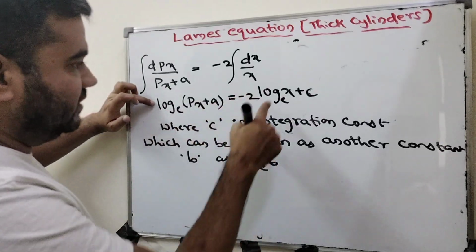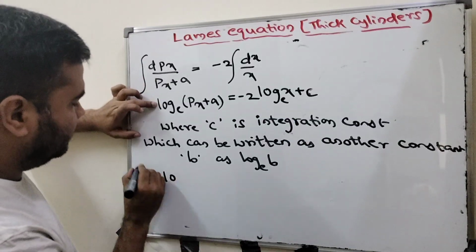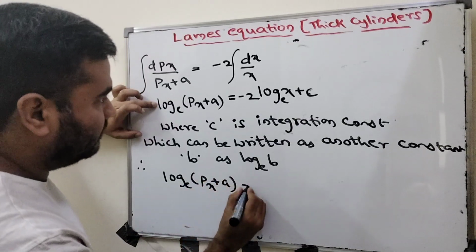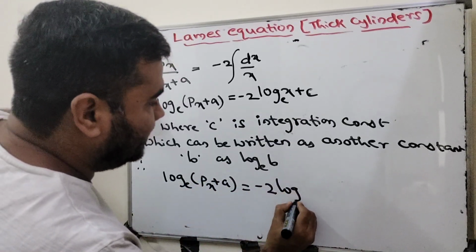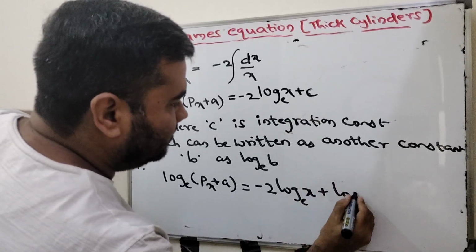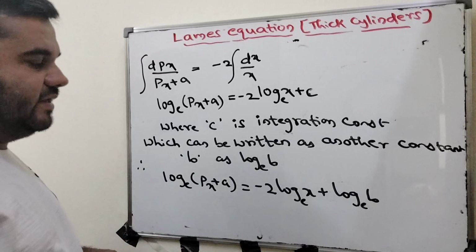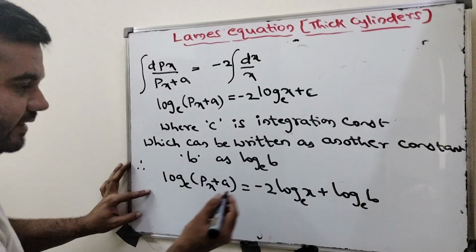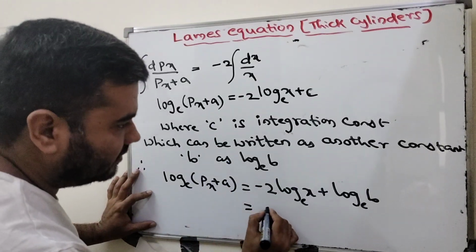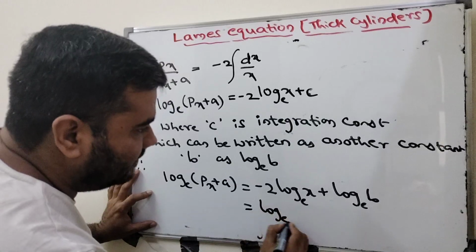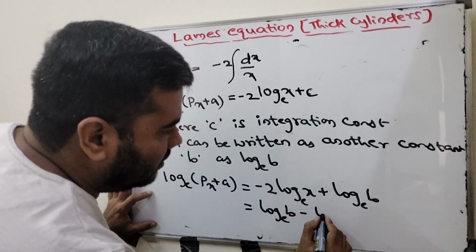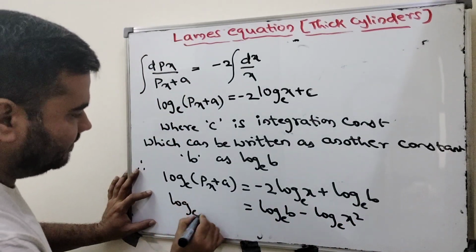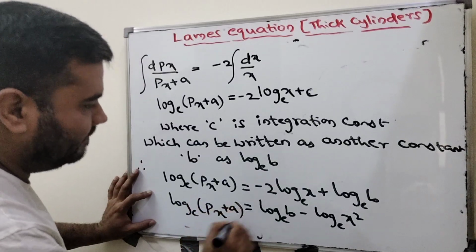Now how does the equation look? Log to the base e of (p_x plus a) equals minus 2 into log to the base e x plus log to the base e b. This will be equal to log to the base e b minus log to the base e x square. Can I write it as x square here? The left side is log to the base e of (p_x plus a).